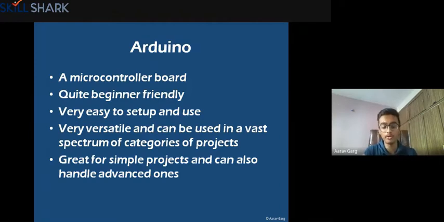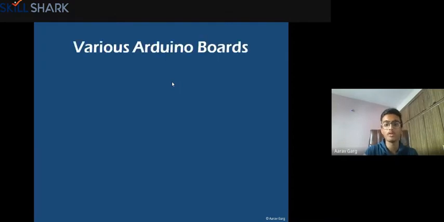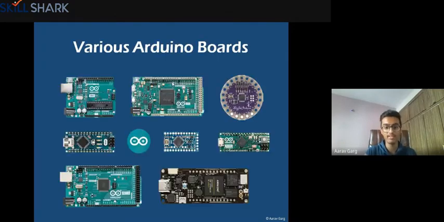Now for you to understand it better, what exactly is an Arduino? There are many different kinds of boards, and this is how they look, right? Have a look at this. These are different Arduino boards. You might have seen such a board somewhere. These are nothing but the boards which you have inside computers and all, right? You can see some chips on these, which are the brain.